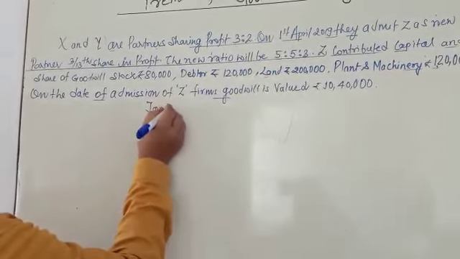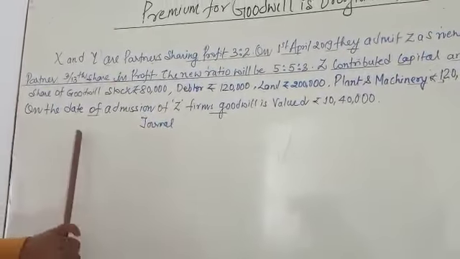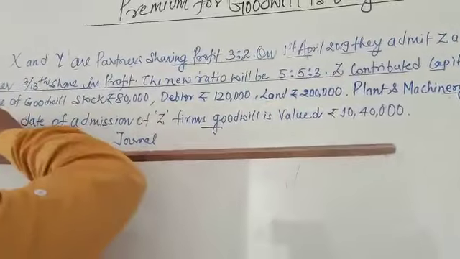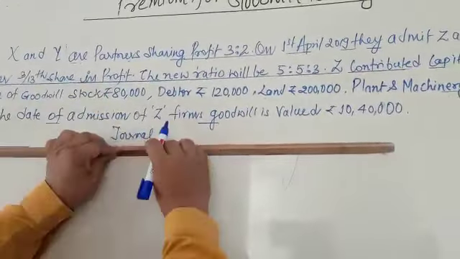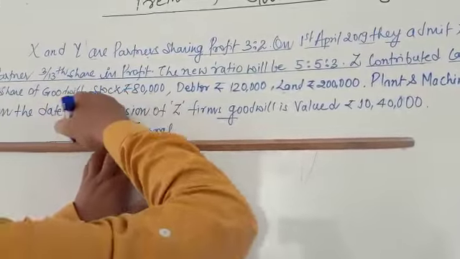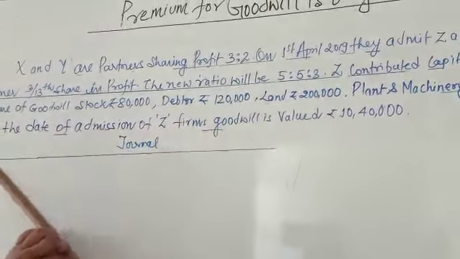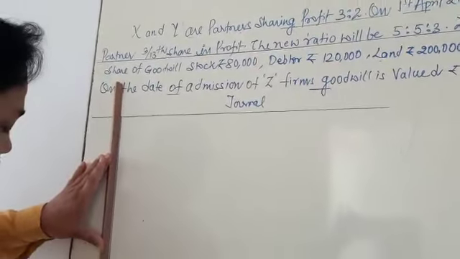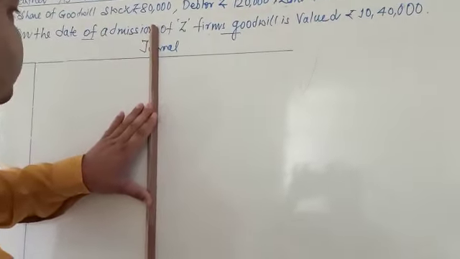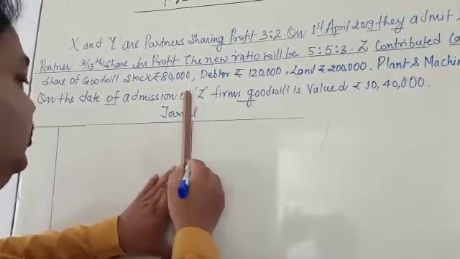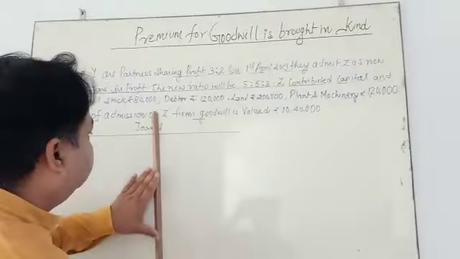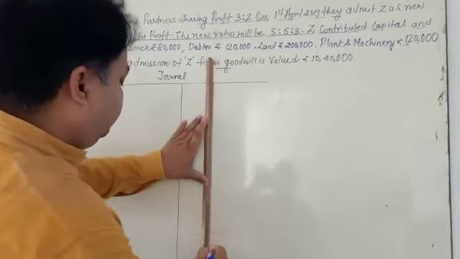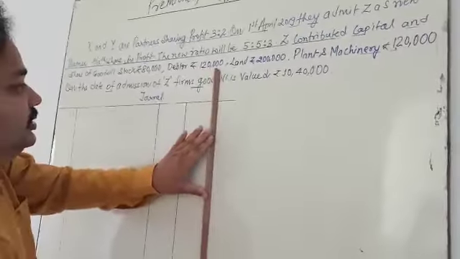As you know, the simple format is that you draw the journal format: date, particulars, this is the particular column, this is the debit column, and this is the credit column.